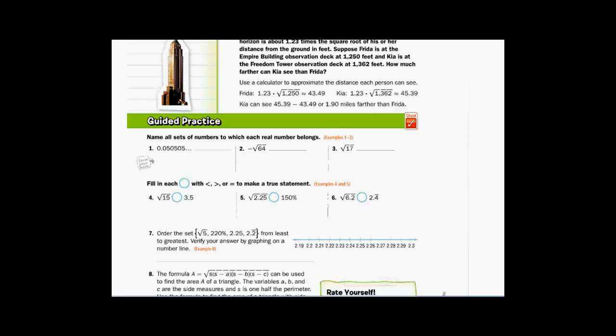6, greater than. And the last one, number 7, put them in order. In order would be 220%, 2.2 repeating, square root of 5, and 2.25. So again, you have to put these in order by finding their decimal equivalent to begin with. So convert all of these to a decimal with a calculator. That should not be a hard task. Okay? So good luck with those. If you have any questions, let me know.